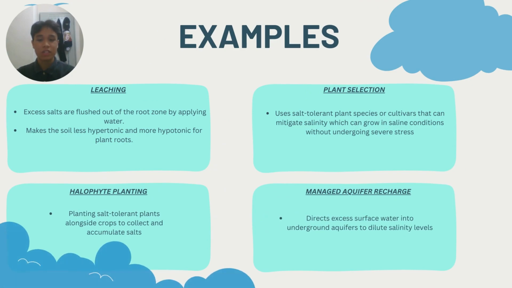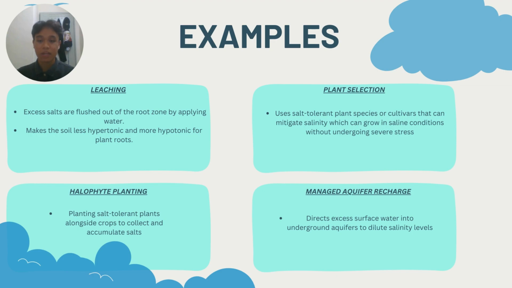The first one is leaching. Leaching is a process in which excess salts are flushed out of the root zone by applying excess water. This helps in making the soil less hypertonic and more hypotonic for plant roots. In return, this will improve salinity tolerance in rice plants.